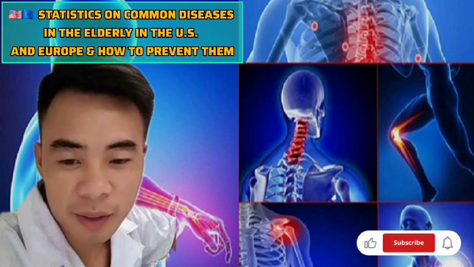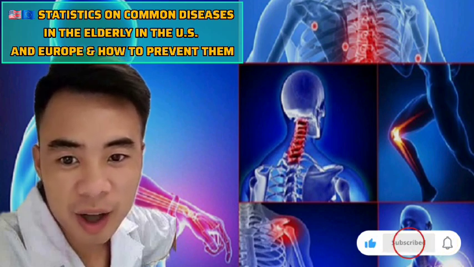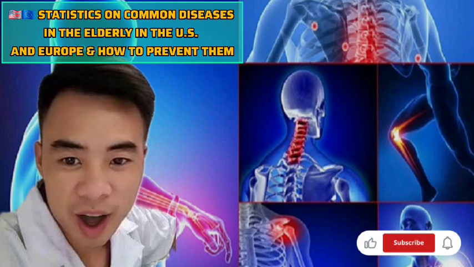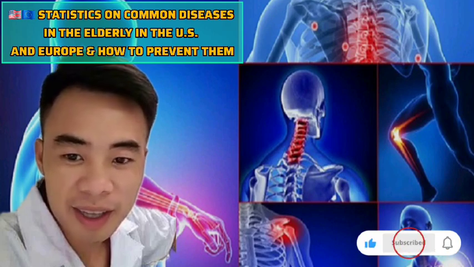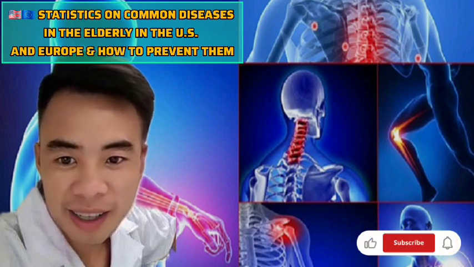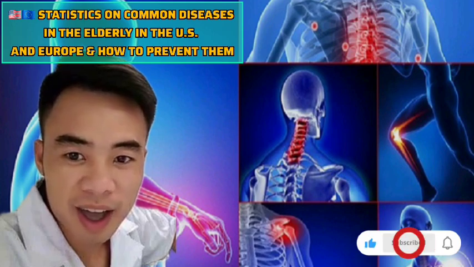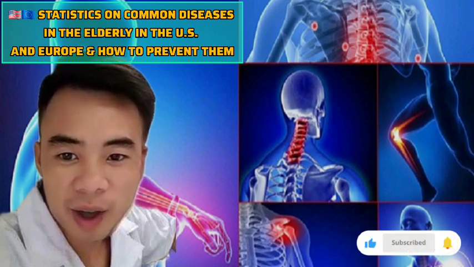8. Fall prevention at home. Install handrails. Use anti-slip carpets. Ensure proper lighting. This is extremely important because fractures in older adults can be life-threatening.